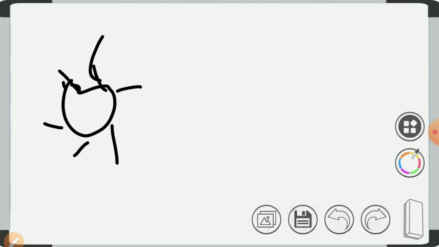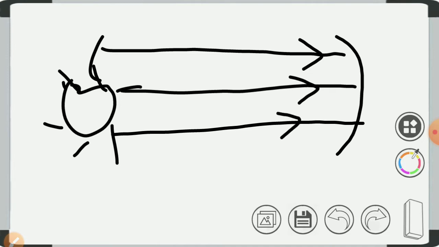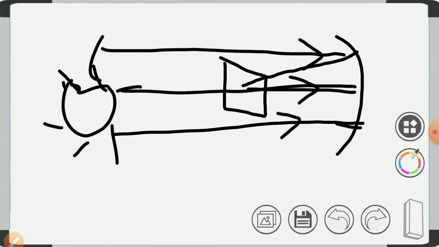So, this is our sun and this is our spherical mirror. All the sun rays will fall on this mirror like this. Now we have to hold a paper at this point. We will find that all the rays fall on one point.